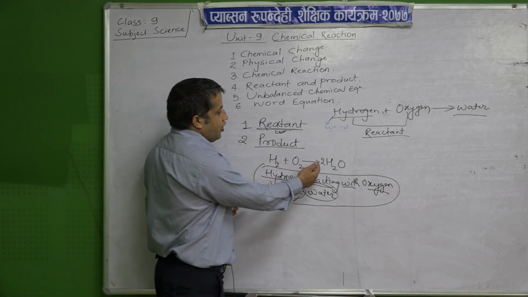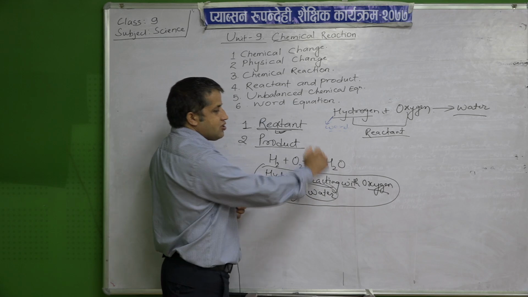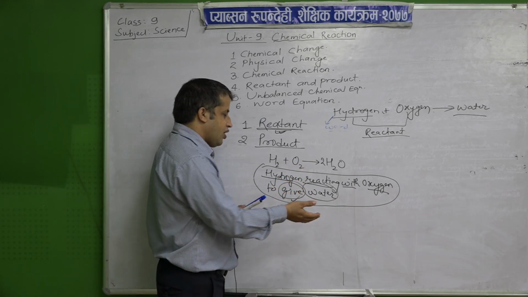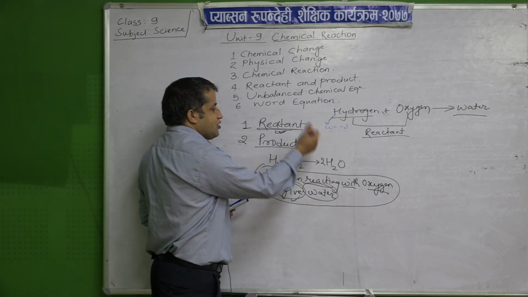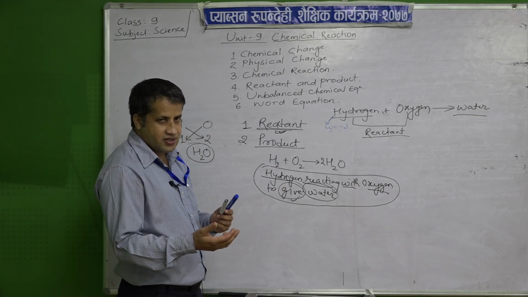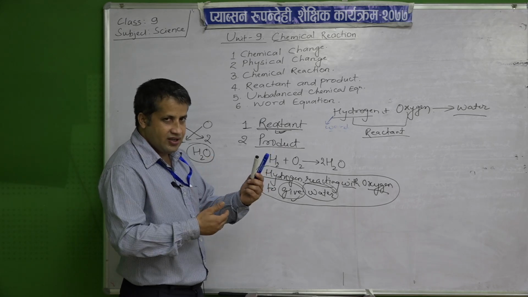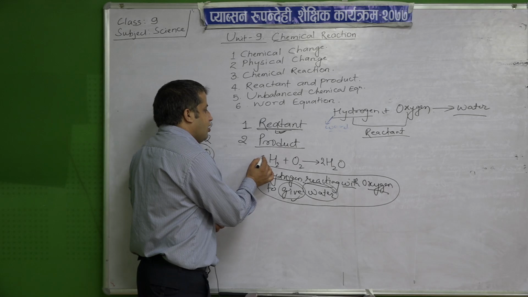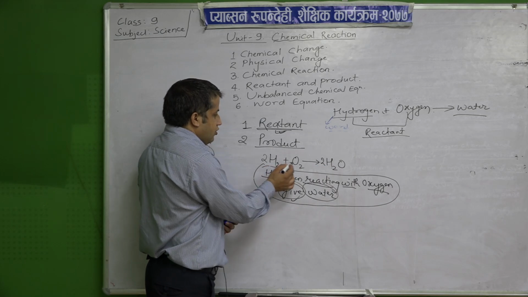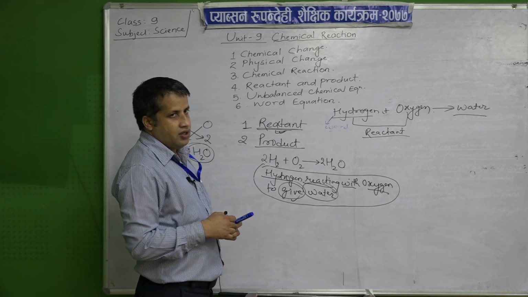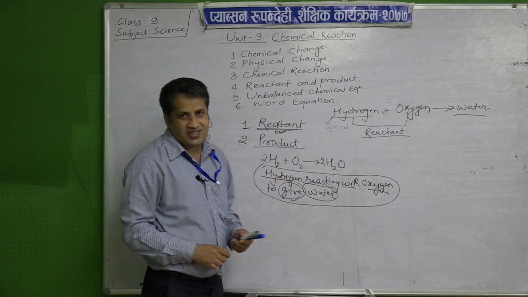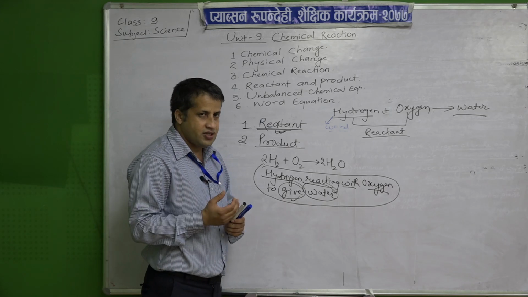So when I keep 2 here, hydrogen becomes 4 but oxygen becomes 2. Previously oxygen was 2 here and 1 there, so that was fulfilled, but when I kept 2 here, hydrogen has become 4 and hydrogen is 2 here. So it is again not balanced. Now again what will I do? I will try and keep 2 here. So 2 2s are 4, 2 2s are 4, 2 1s are 2. In this way it is balanced. So now it becomes the balanced chemical equation. Earlier it was unbalanced, now it is balanced.